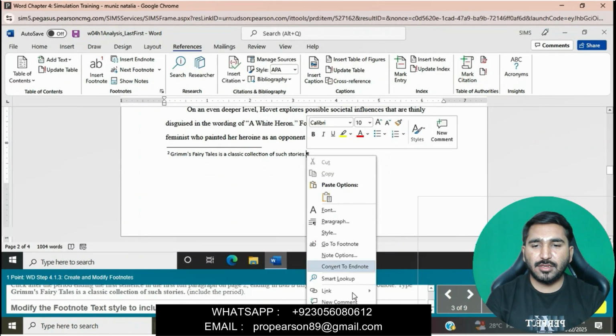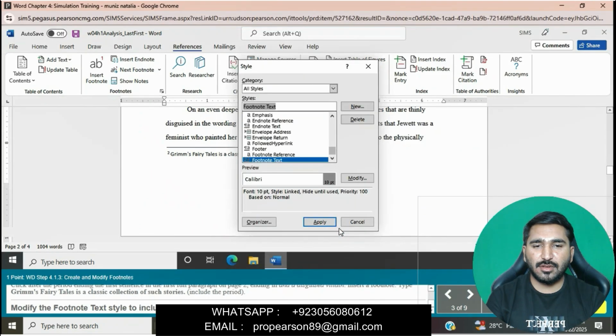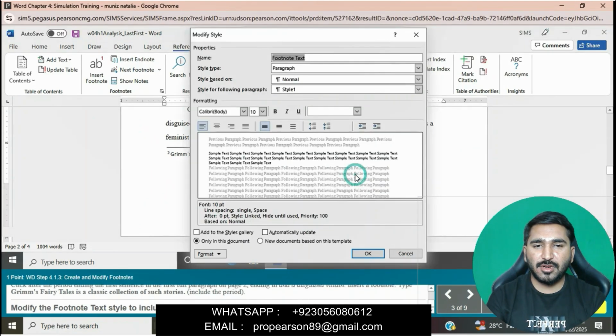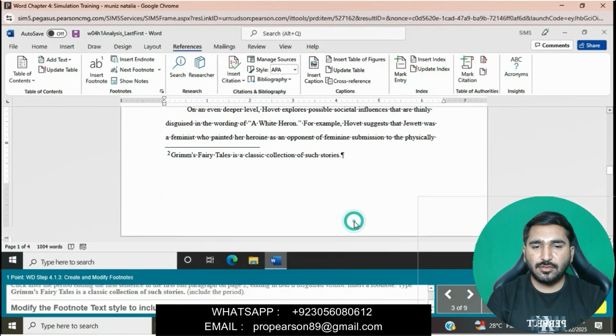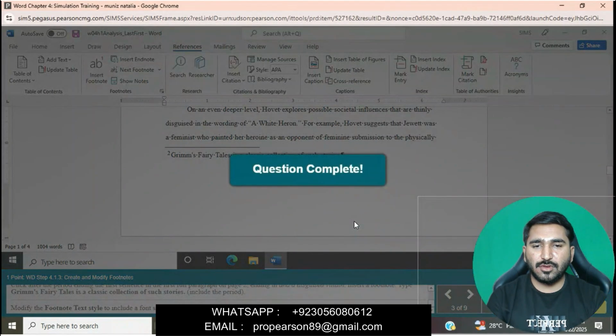We will select this footnote, right click on it, and click on Style. Modify the font to Times New Roman and the font size to 12. Then click on OK and then Apply. The question is completed now.